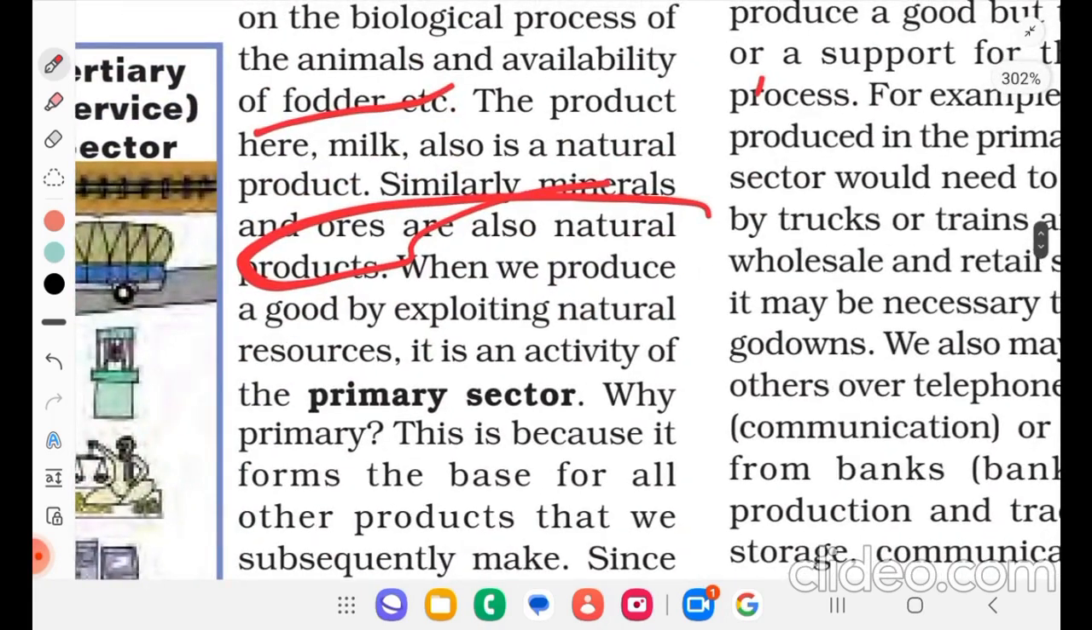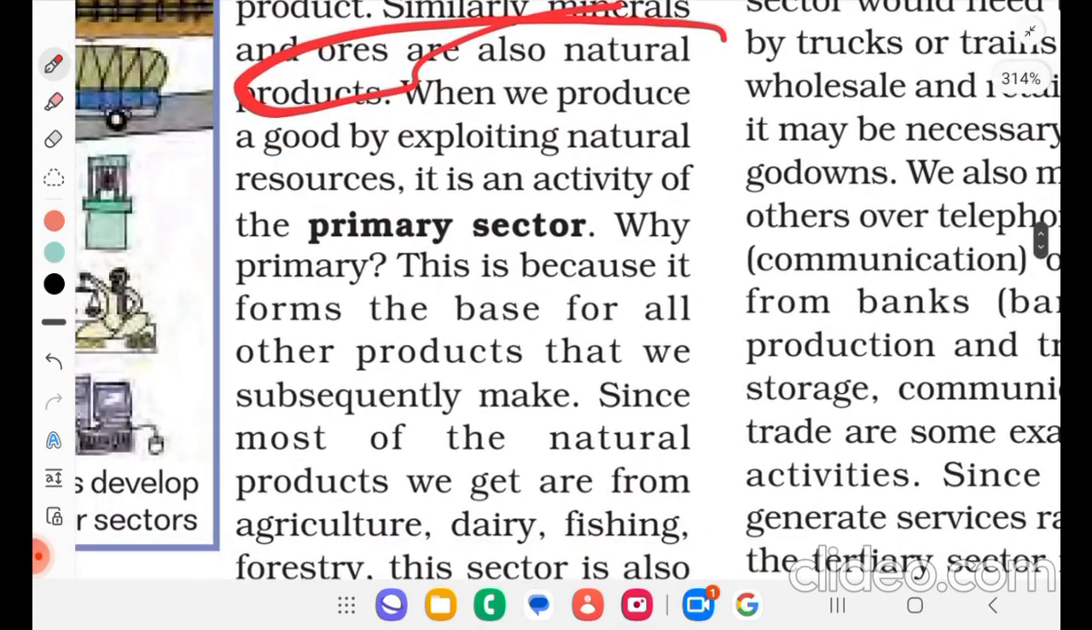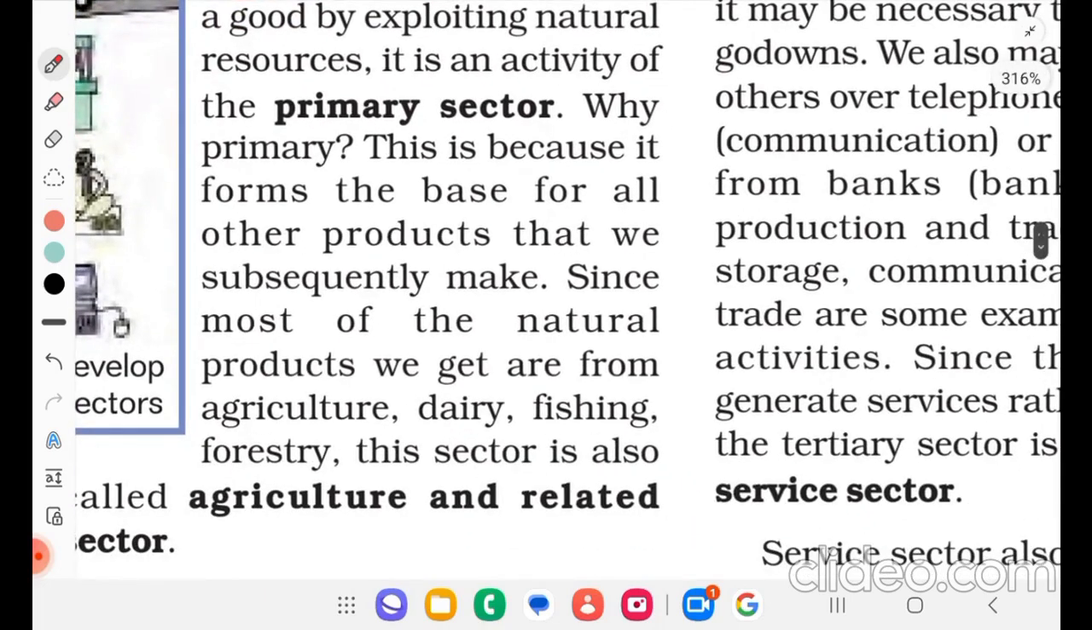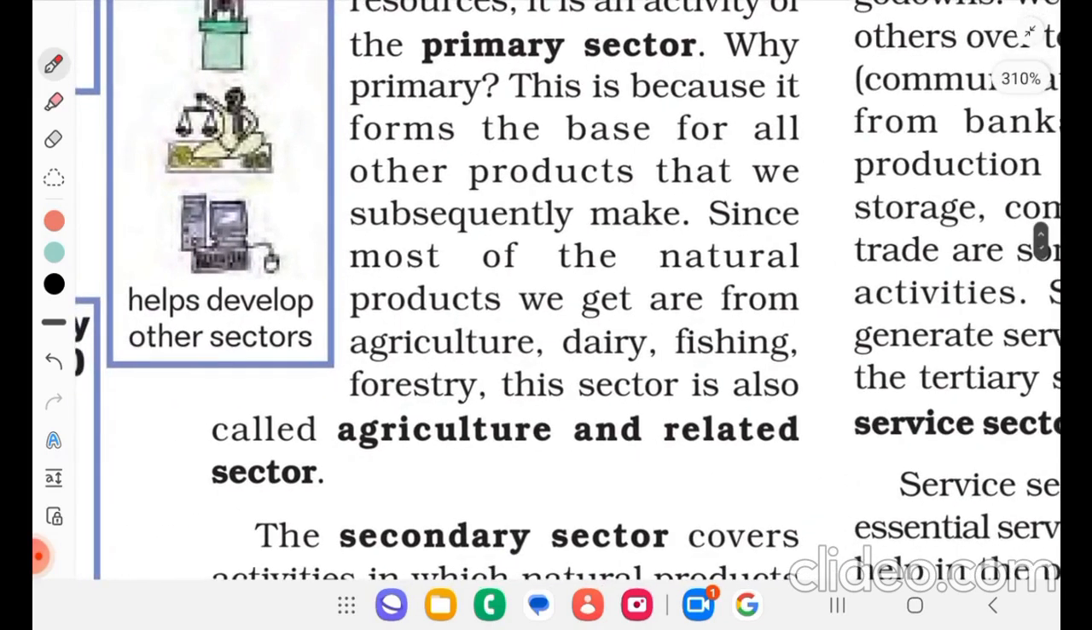When we produce a good by exploiting natural resources, it is an activity of the primary sector. Why primary? This is because it forms the base for all other products that we subsequently make. Since most of the natural products we get are from agriculture, dairy, fishing, and forestry, this sector is also called agriculture and related sector.